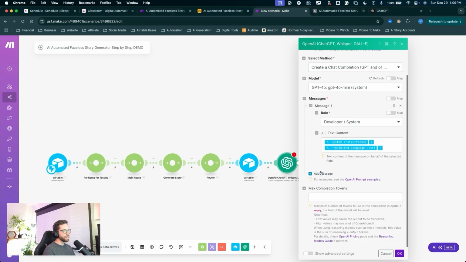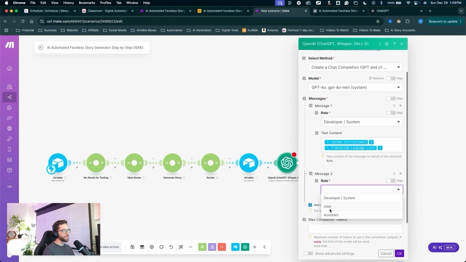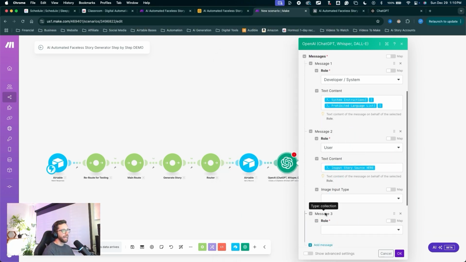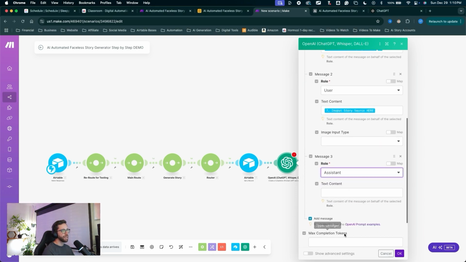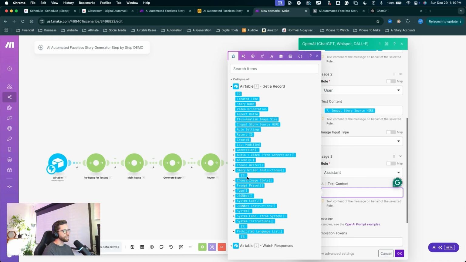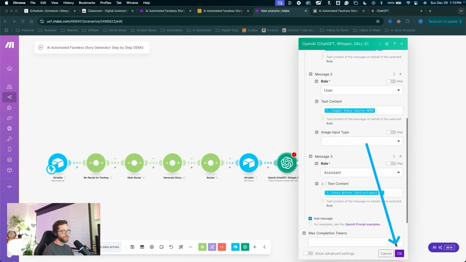Let's add a new message. Click that button. For the role, we'll choose the user. For the text content, click in there and we'll choose the input story source here. Select that. Scroll down, click add message. We'll take on the role of the assistant for this message. Click in text content. And for the assistant, we need to drop down the story writer instructions and choose that instruction inside of the array. That will finish up the ChatGPT module.